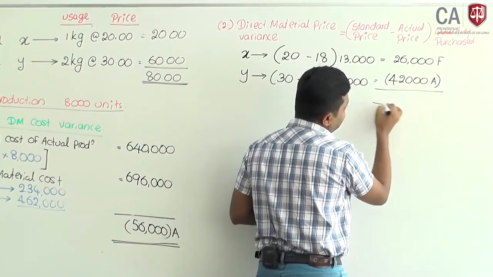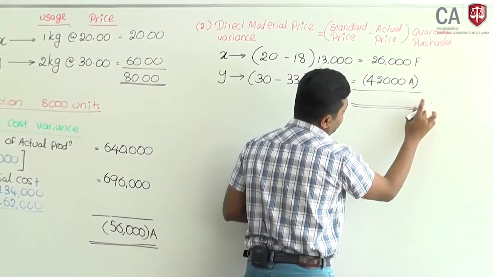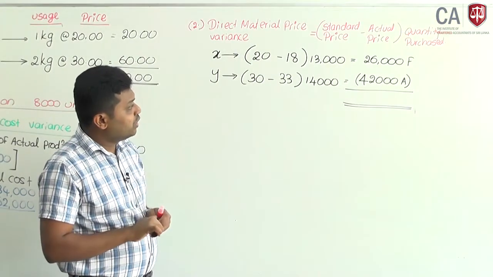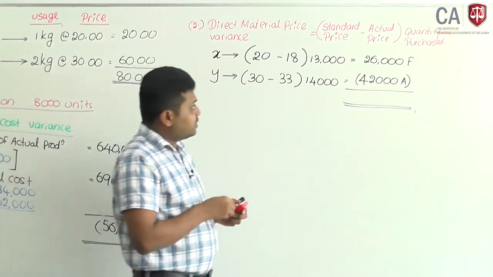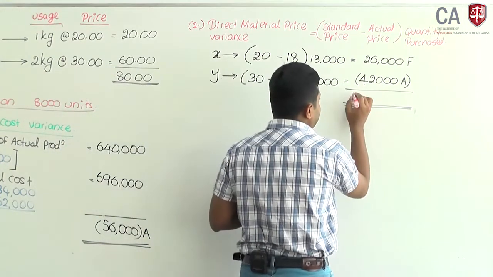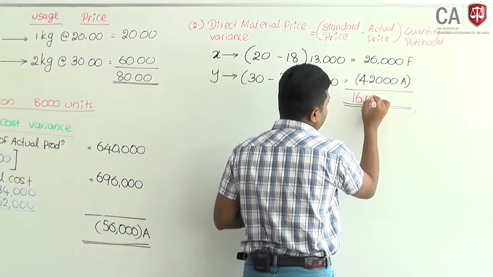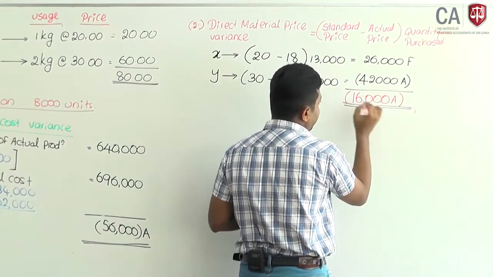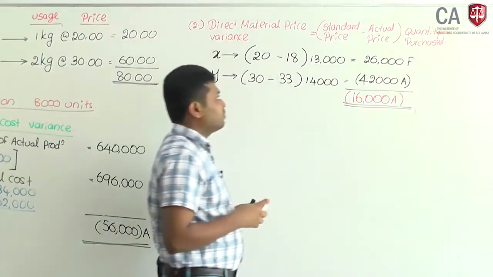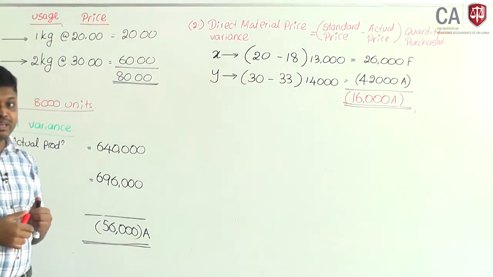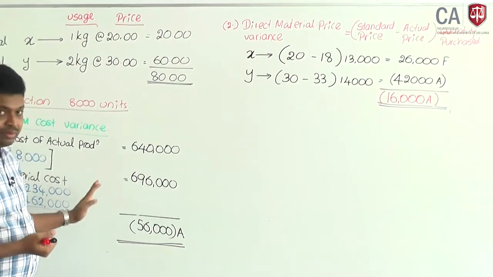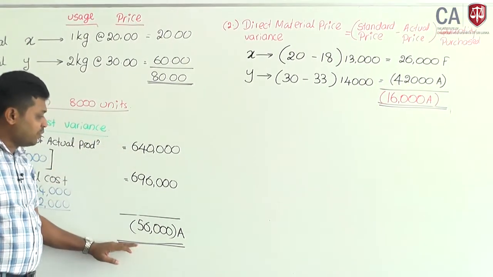If you take the price variances together, the total direct material price variance will be, net impact, 16,000 adverse. Direct material price variance 16,000 adverse. Clear? Here total cost variance is 56,000.